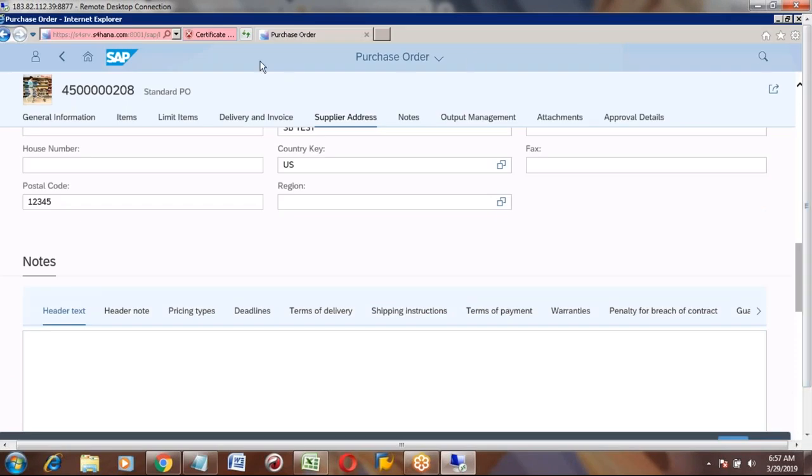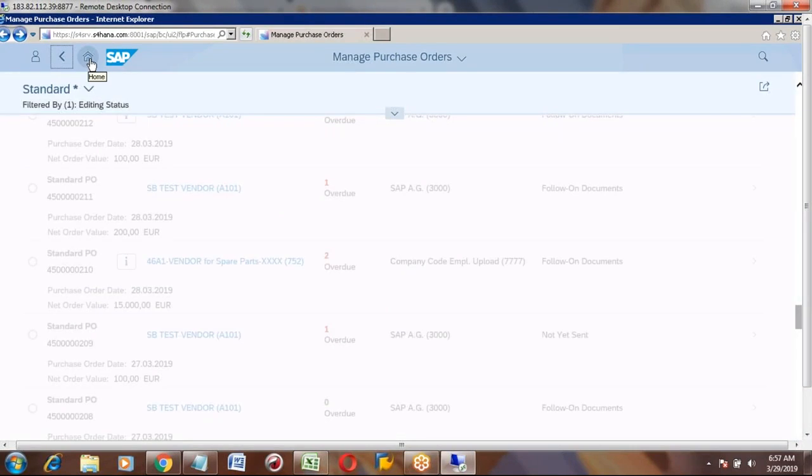Next, if you want to go back, you can click on this back button. If you want to go to the home, you can click on this home button. It will go to the main page.